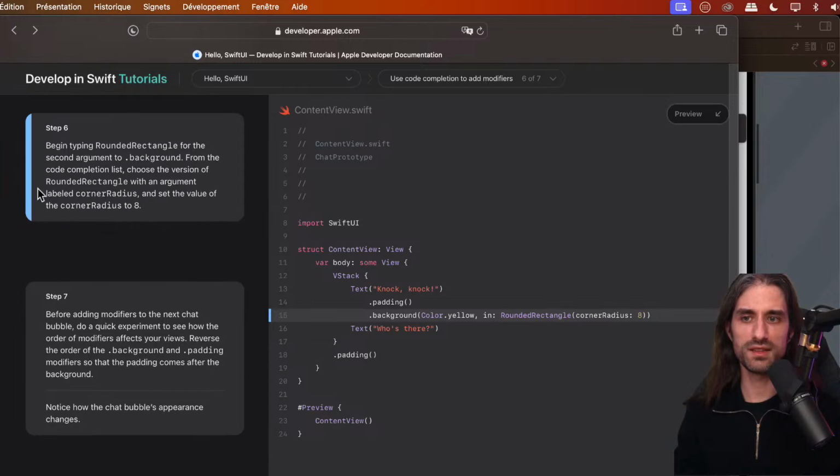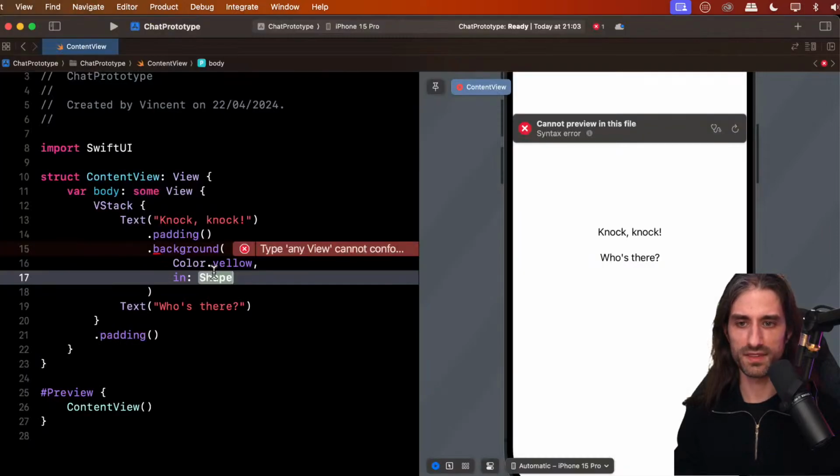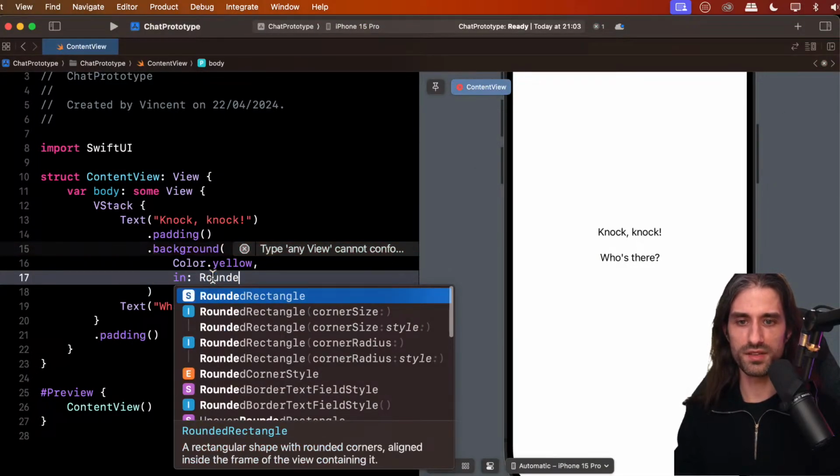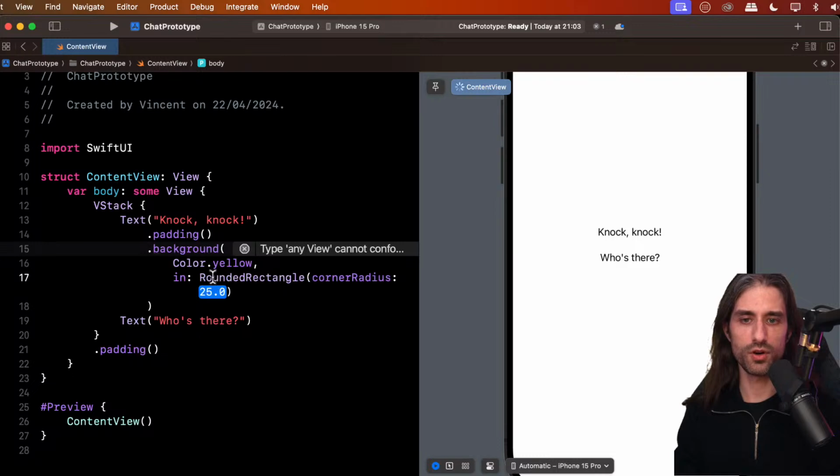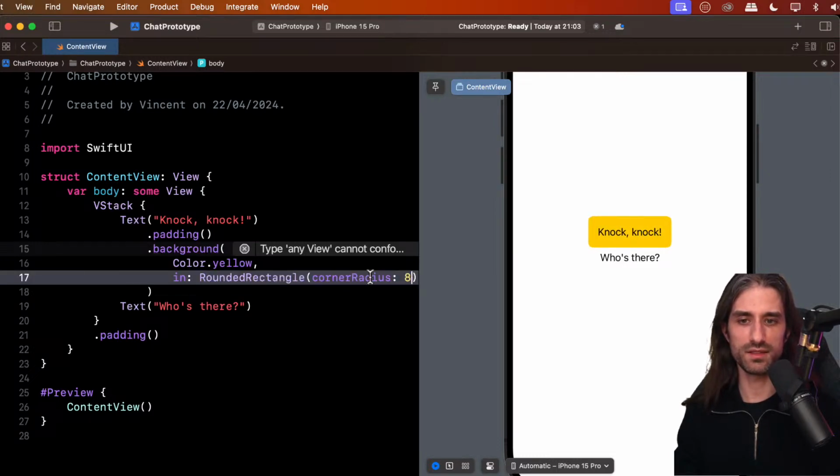And so what do we do for the second argument? So we're going to begin typing a rounded rectangle for the second argument to the modifier background. And from the code completion list, we'll choose the version of rounded rectangle with an argument labeled corner radius and set the value of the corner radius to 8. So let's do it like that. Rounded rectangle, the one with a corner radius, and the value of 8.